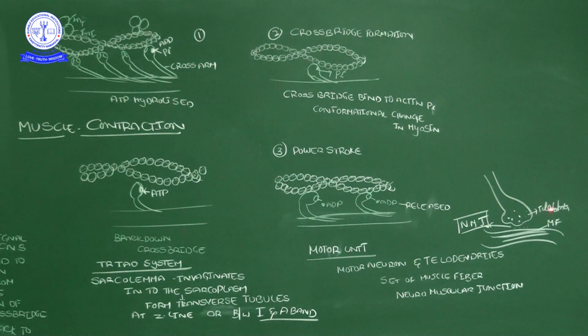So telodendrites, neuromuscular junction and muscle fiber, these joined places we call as a motor unit. That only I mentioned here. Motor neuron telodendrites and a set of muscle fibers, neuromuscular junctions, combinedly we call as a motor unit. This is the place of exchanging of the electric information into the chemical information.